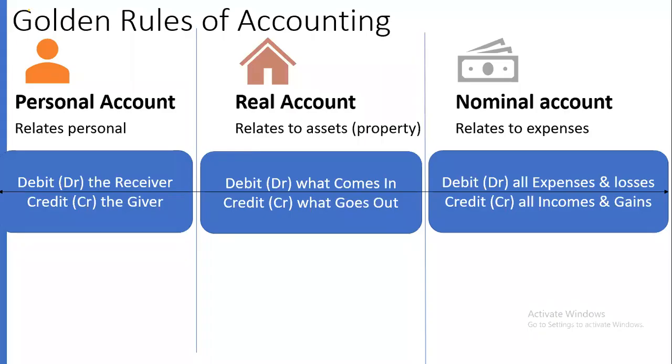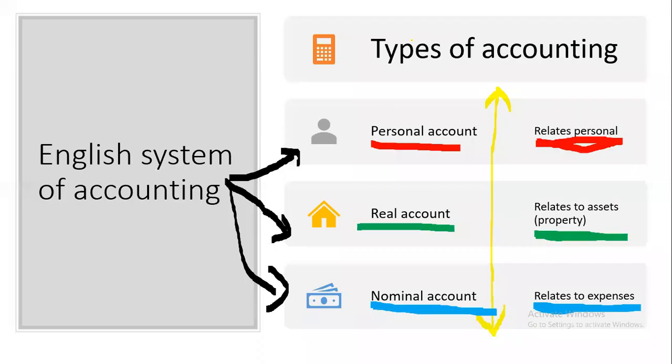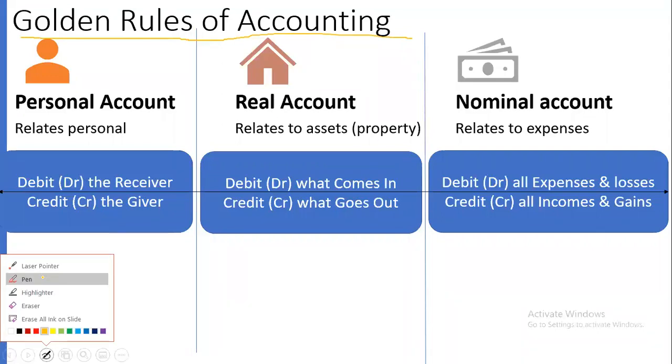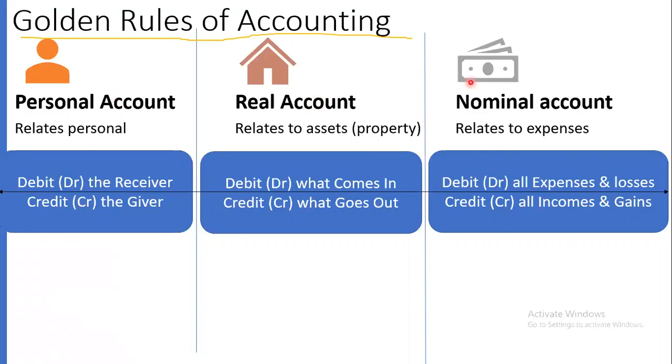Then we'll move on to the next slide, that is the golden rules of accounting. So these golden rules of accounting come under the English system of accounting, that is British. So here you can see the British system of accounting: personal, real and nominal. This English system of accounting has popular rules, also popularly called the golden rules of accounting: personal account, real account and nominal account.